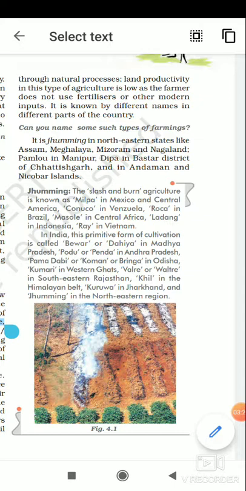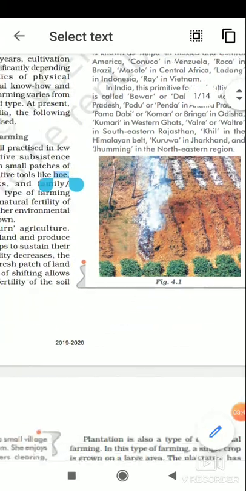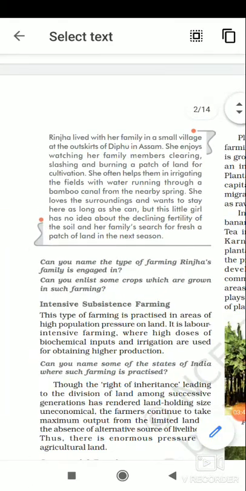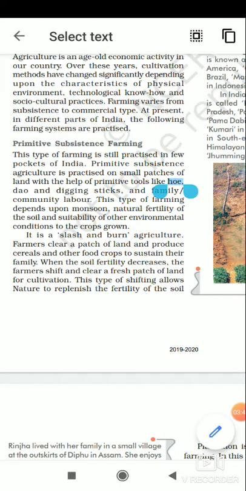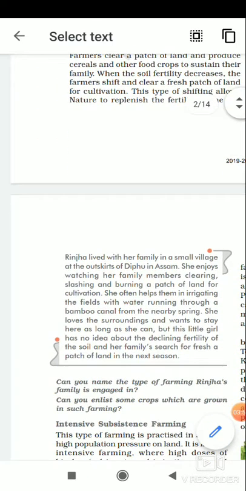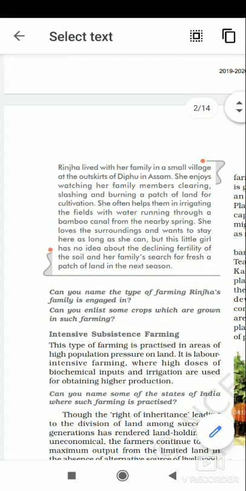In fact, this type of farming is now restricted by the government because in this type of farming, the farmers cut the forest, then they start agricultural activity. So now deforestation is illegal. That is why such type of farming can be seen in a limited pocket of hilly region. Otherwise, government restricted such farming. So this is an old pattern of farming. This is called primitive subsistence farming. In this farming, we use traditional instruments and traditional methods for productivity. And this type of farming is totally dependent upon monsoon.